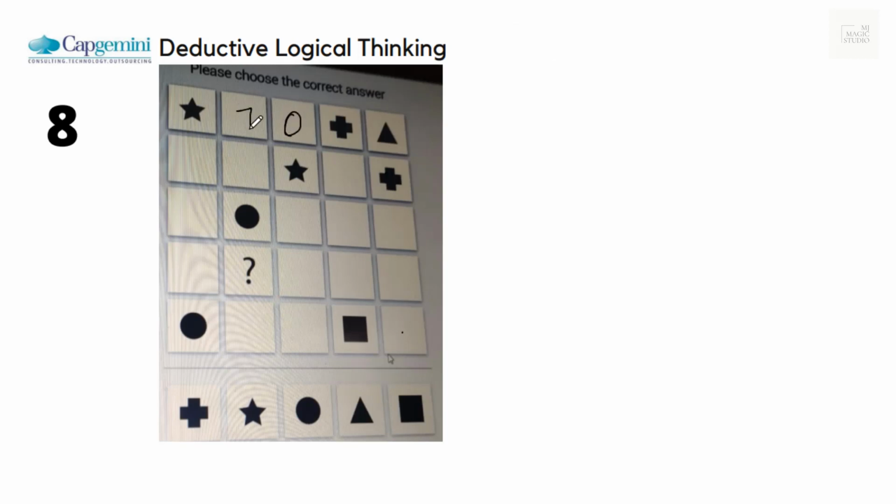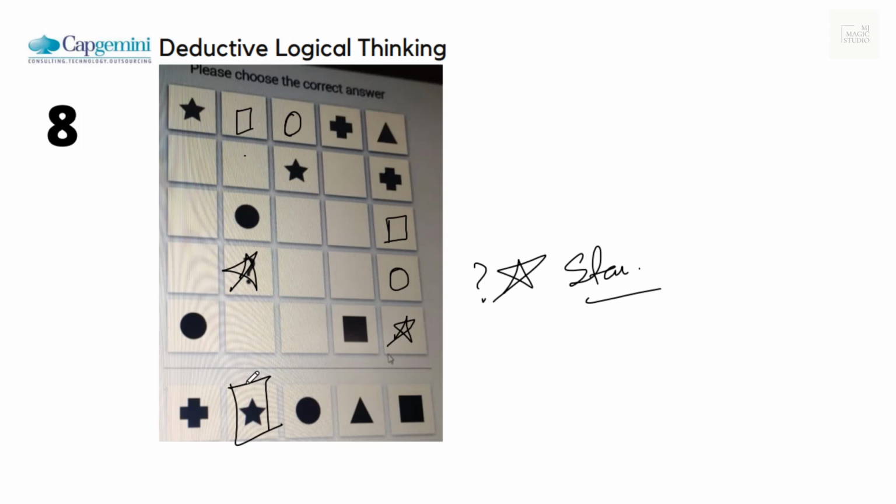Circle. Here we should have a box. Here we have a circle, circle should be there. Box should be here. Then here we should have a star. Star already occupied. Star cannot be here. Star cannot be here. That means at this question mark we have a star. We'll block the star and the green light glows. We are on to the next example.